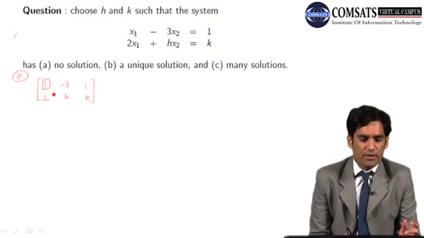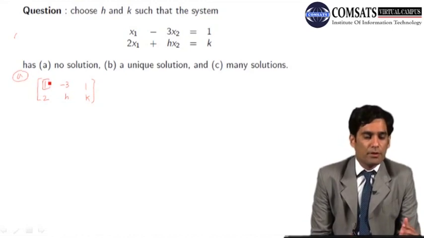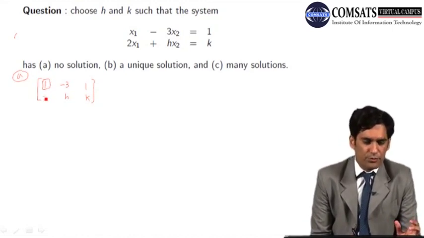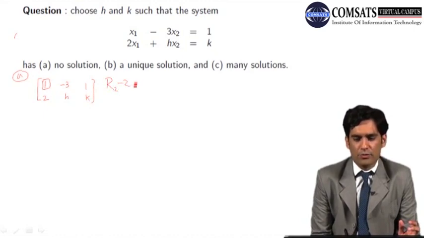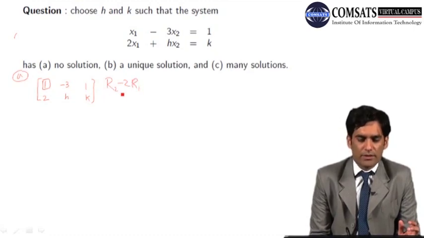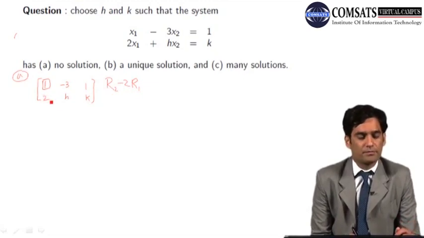The next step is I have to make a row operation that will make all the entries below the leading entry 0. So here I have 2 and I have to make it 0. So I choose the row operation R2 minus 2 times R1. That elementary row operation will make here 0.